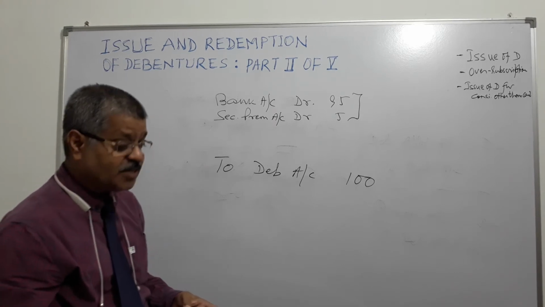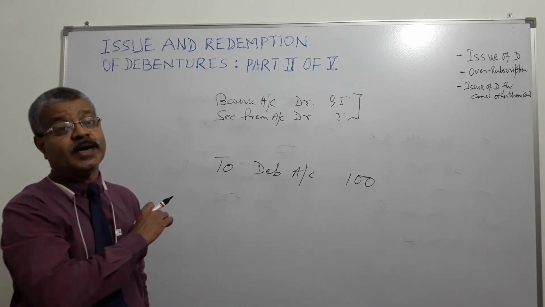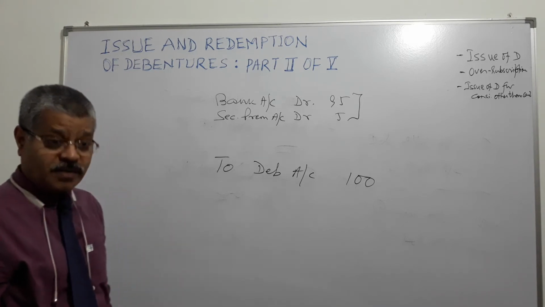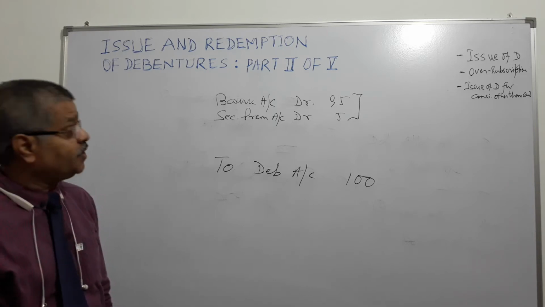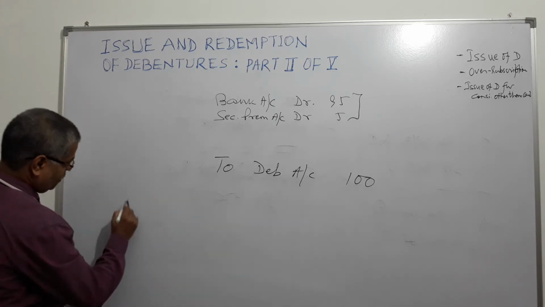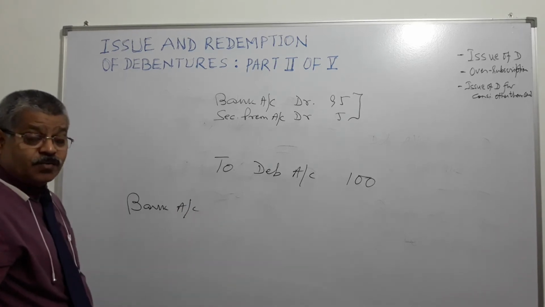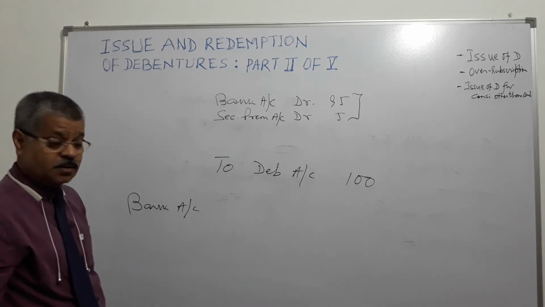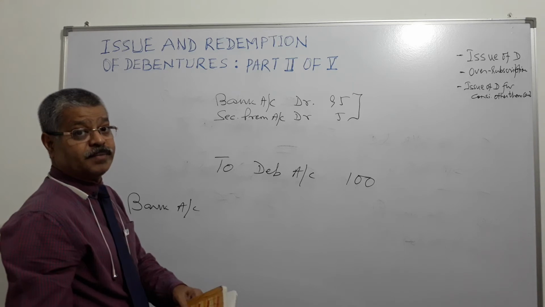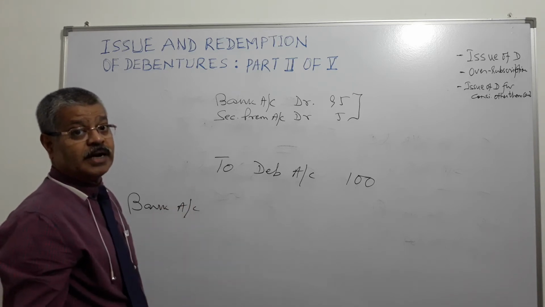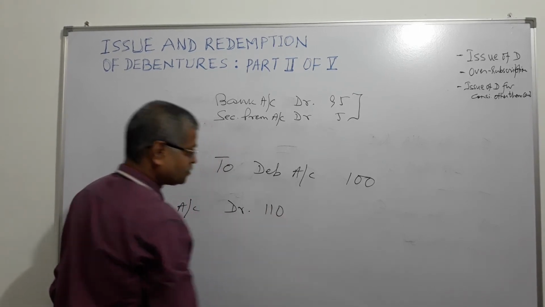Now, debentures issued at premium. A debenture is of 100 rupees, it is issued at 110 rupees. Face value or nominal value 100, issue price 110. What to do? Very simple. Bank account, how much did you get? You will only get what you have asked, right? Bank account you will get 110 because you are issuing this debenture at 10% premium. So bank account debit 110.